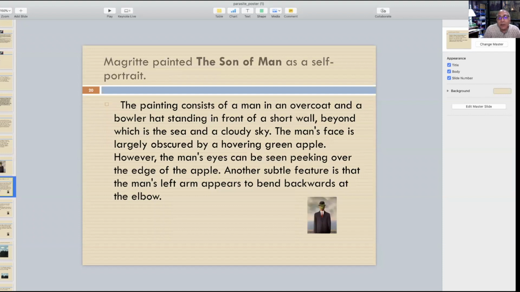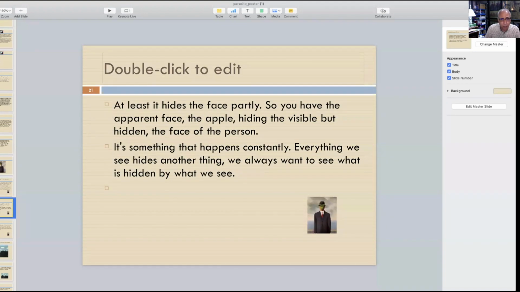The painting consists of a man in an overcoat and a bowler hat standing in front of a short wall, behind which is the sea and a cloudy sky. The man's face is largely obscured by a hovering green apple. However, the man's eyes can be seen peeking over the edge of the apple. Another subtle feature is that the man's left arm appears to bend backward at the elbow. So this is the physical description of a painting.